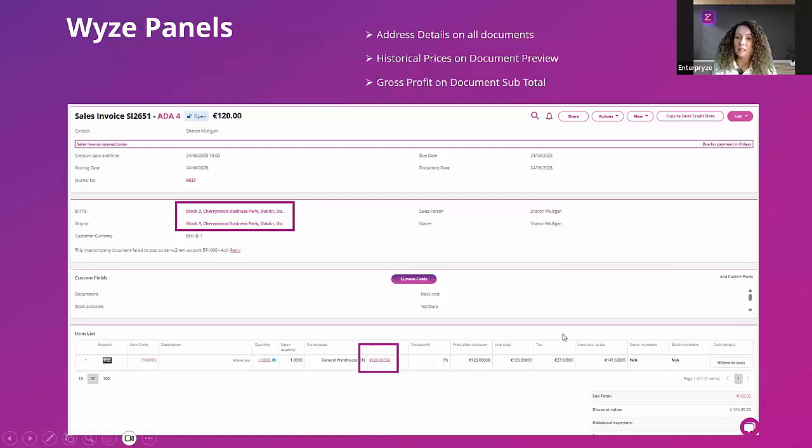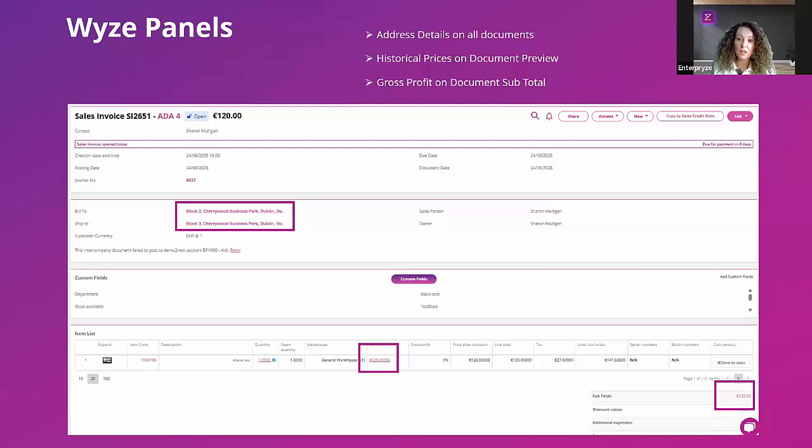And you have a purple WISE tag that will bring up a WISE panel to show you all of the historical prices between that customer and that particular stock item that have already been invoiced to date. In addition, now we've brought in a brand new WISE panel, and this is all to do with gross profit visibility. So you're fully aware that on the item list on your transaction, when you expand the line, you can see exactly the gross profit and the gross profit percentage that was applied to that particular line.